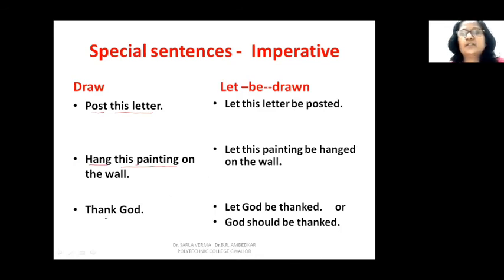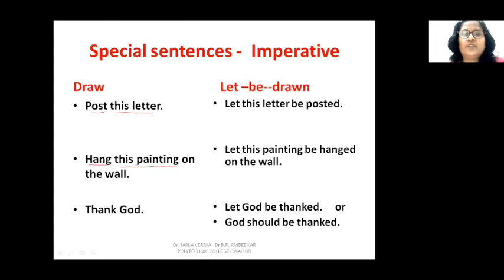Now, thank God. What's the subject here? Let us thank God. Actually, when we say thank God, we mean that we are thanking God. So it's the first person, not the second person, unless you specify that you must thank God.